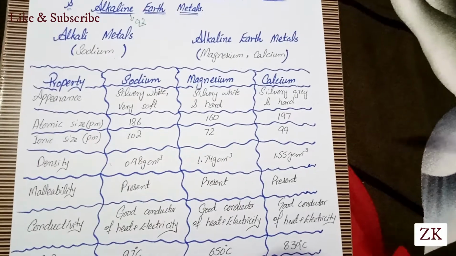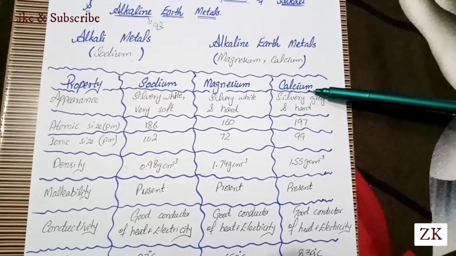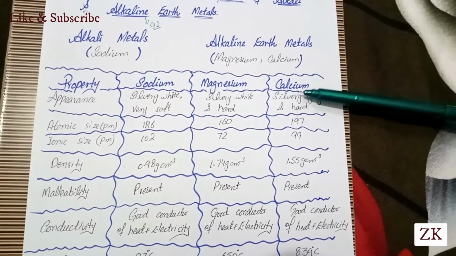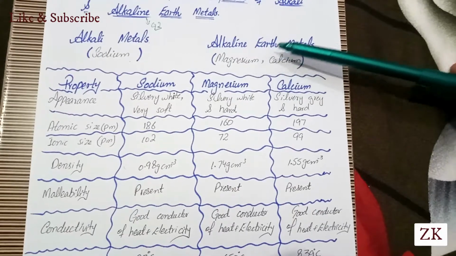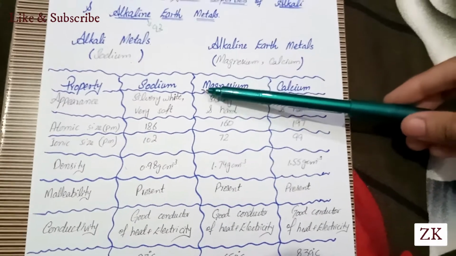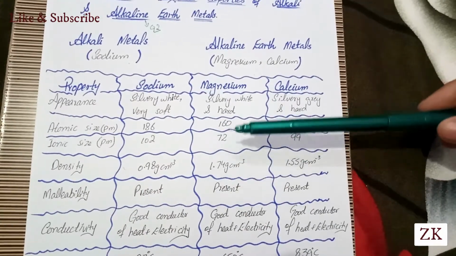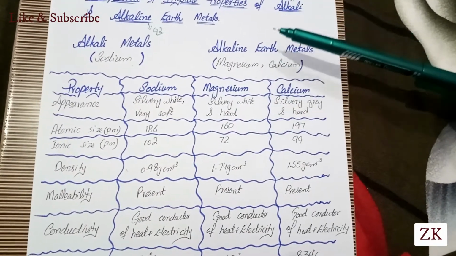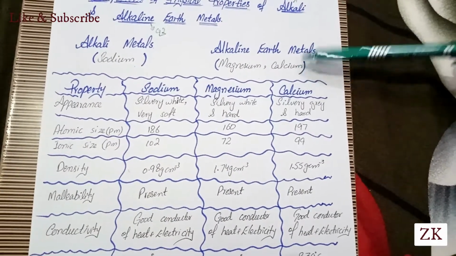We can see that sodium is less dense than magnesium and calcium. It means alkali metals are less dense than the alkaline earth metals, and alkali metals have less atomic size than magnesium or calcium.